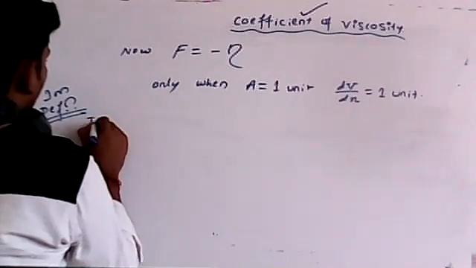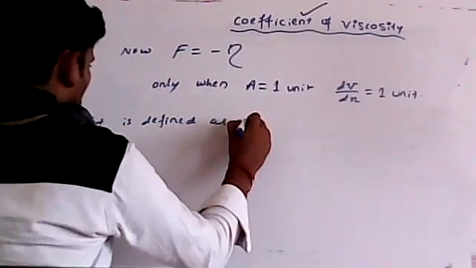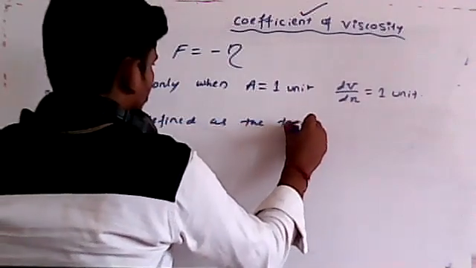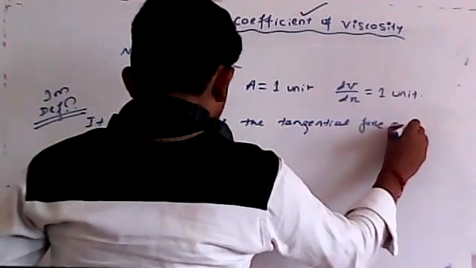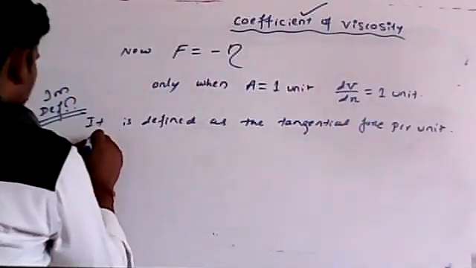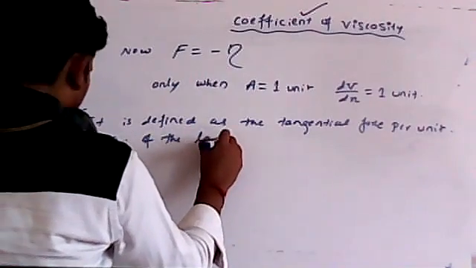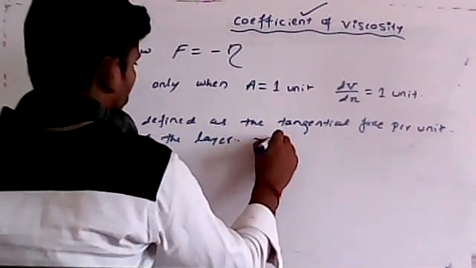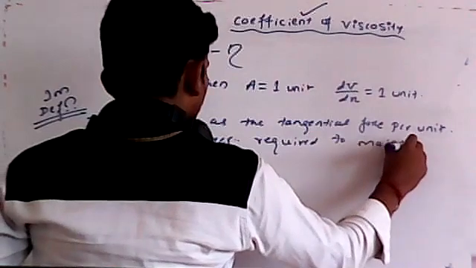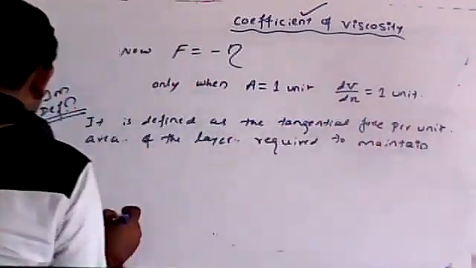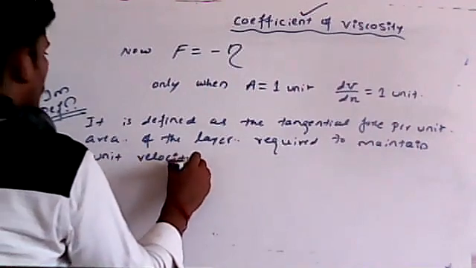It is defined as the tangential force per unit area of the layer required to maintain unit velocity gradient.